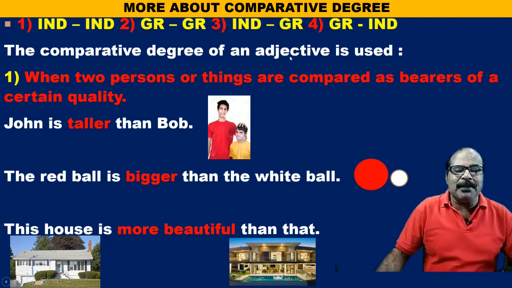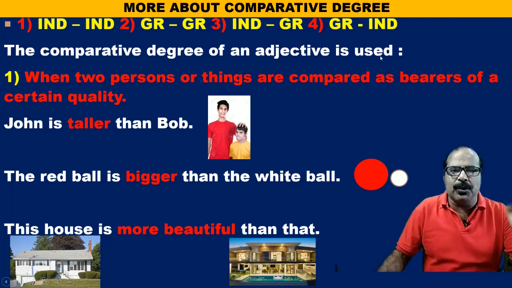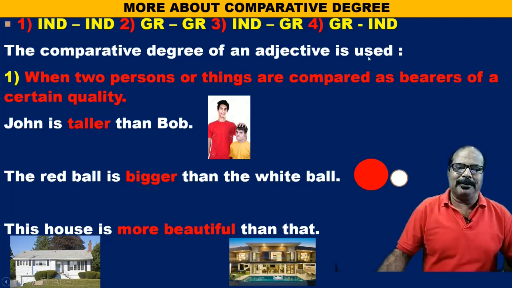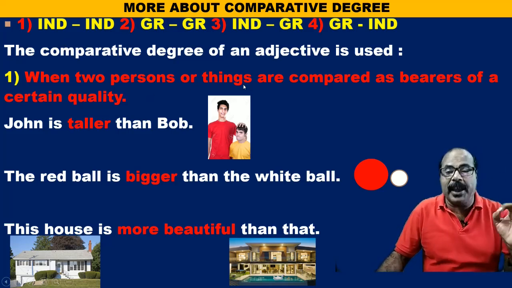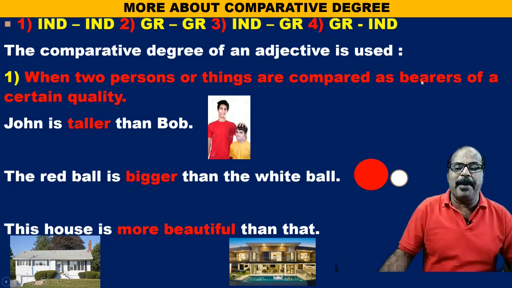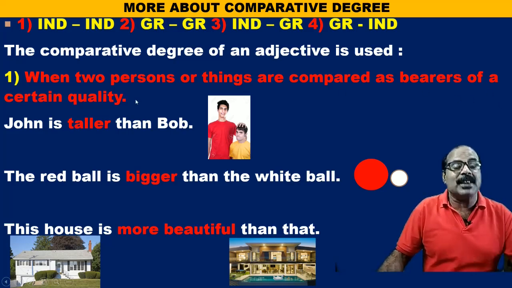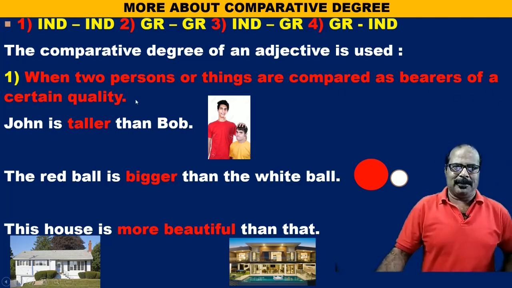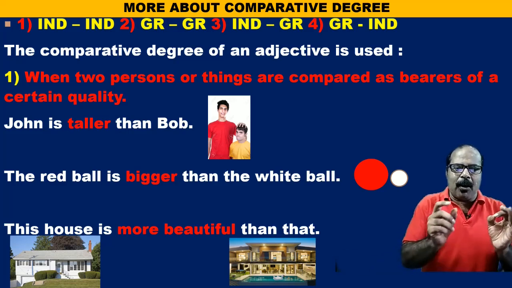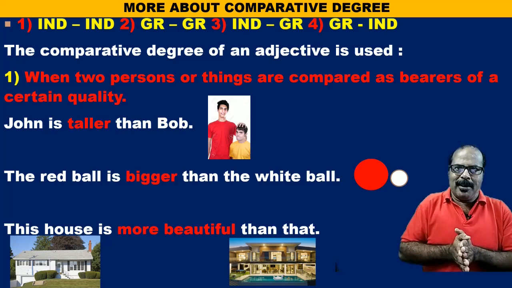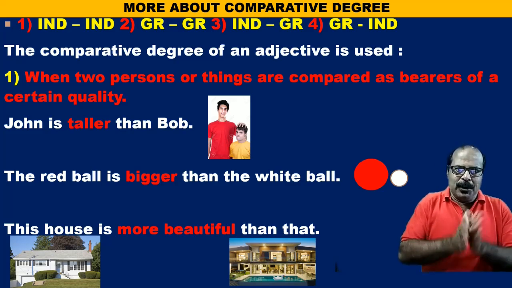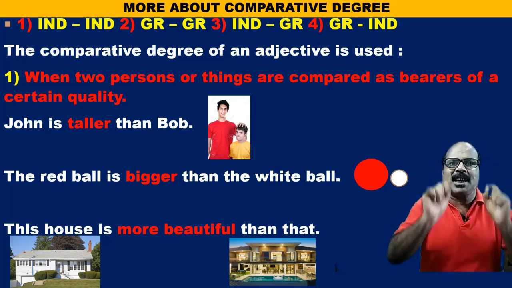The comparative degree of an adjective is used, number 1, when 2 persons, that is individual versus individual, or things are compared as bearers of a certain quality. That means you are comparing a boy with another boy, and you should compare on the basis of a certain quality.